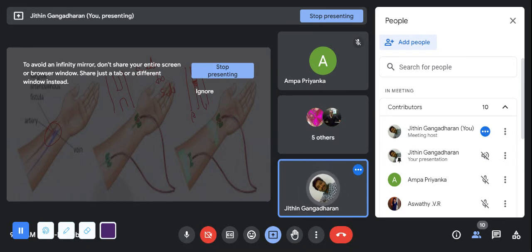There is another method. Suppose this is the artery. A vein will be connected to this like this. This is known as end to end anastomosis. Sorry, end to side anastomosis. End to side anastomosis. Next is end to end anastomosis. The artery will be taken like this, the vein will be taken like this, and anastomosed like this. So this is known as end to end anastomosis.